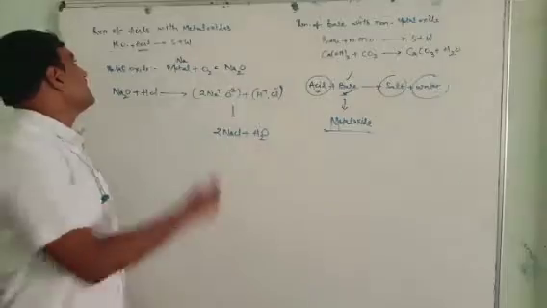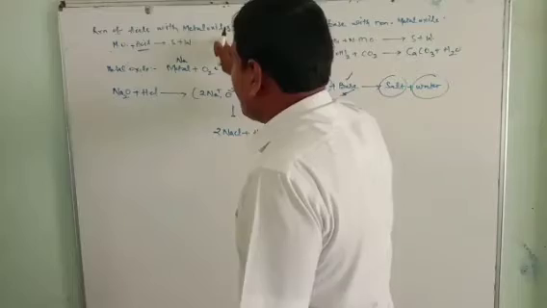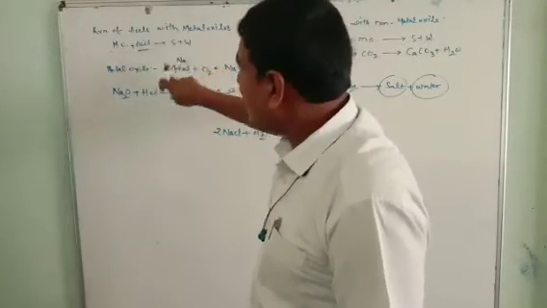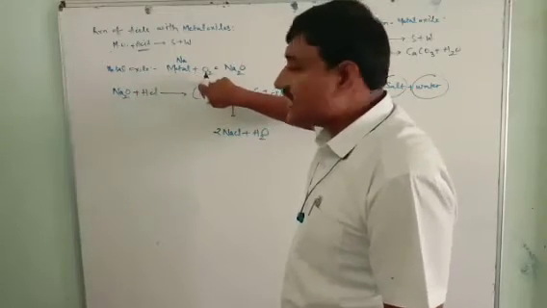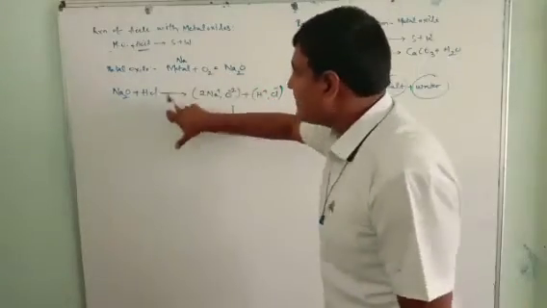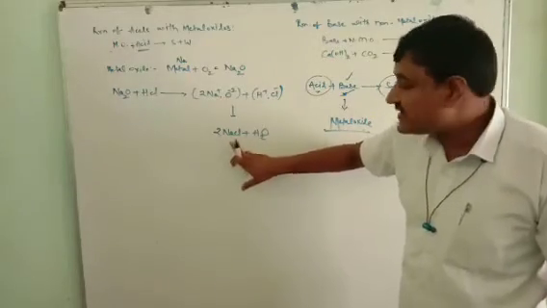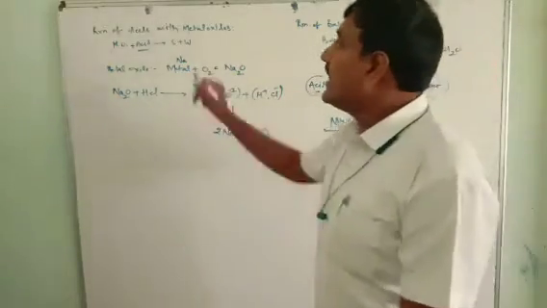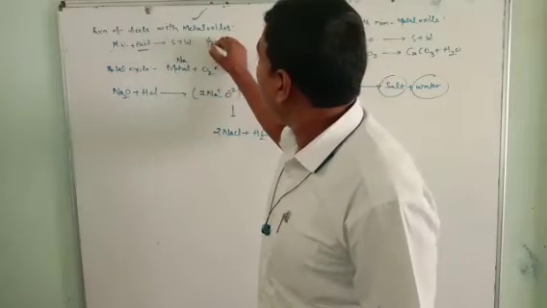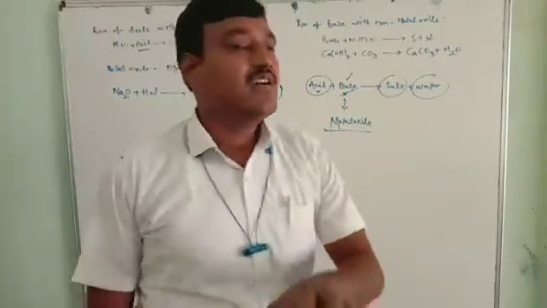Did you understand? See, when acids react with metal oxides, metal oxide reacts with acid, which produces salt plus water. Metal oxide means when a metal contains oxygen, it is considered a metal oxide. So here metal oxide plus acid will split into ions, then it will form NaCl. Is NaCl a salt or not? Yes, NaCl is a salt, as well as water. So whatever metal oxide reacts with acid, it works as a base. So this is the first reaction.